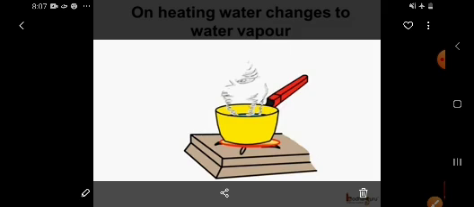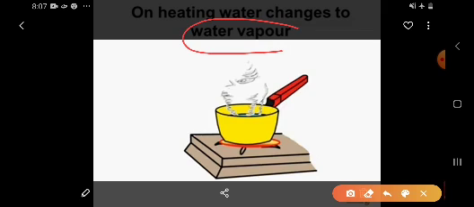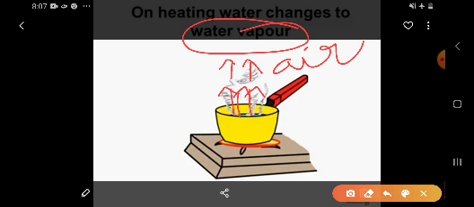For example, children, when we heat water, it changes into vapors. These vapors rise up as they become light and mix with the air. So water vapor is one of the components of air.